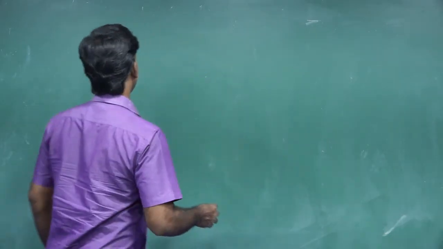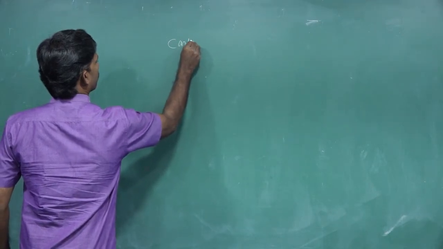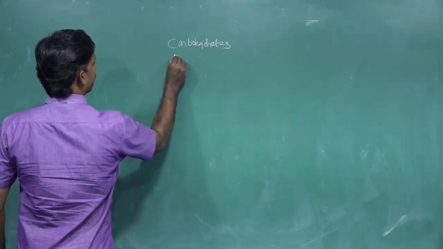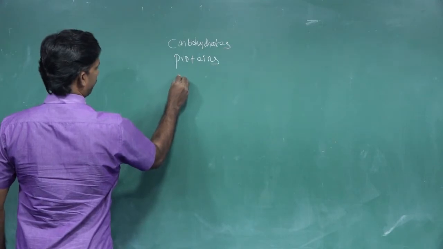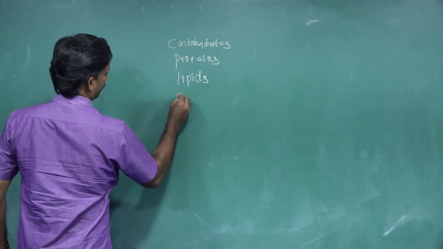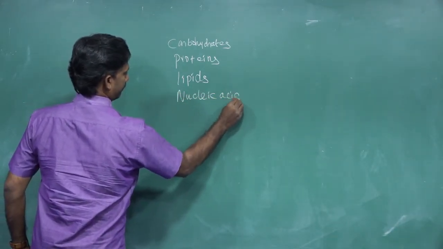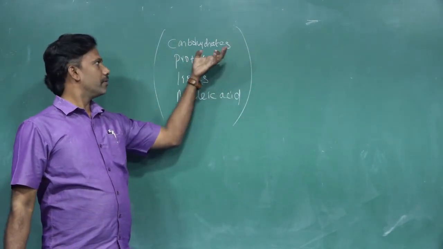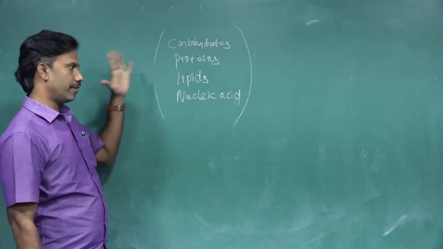All human beings or living beings contain carbohydrates, proteins, lipids, and then nucleic acid. So all living beings mostly contain the biomolecules like carbohydrates, proteins, lipids, and nucleic acids. Okay, all the living beings.